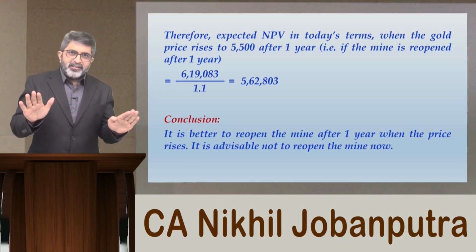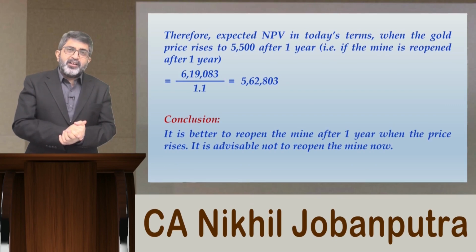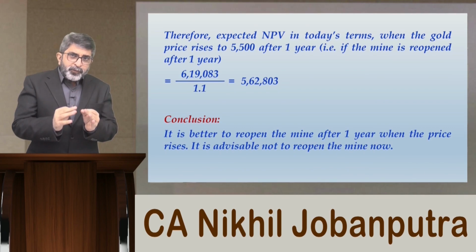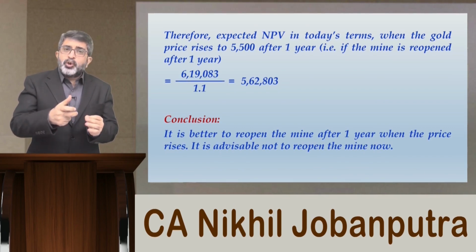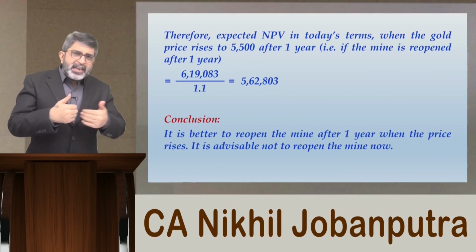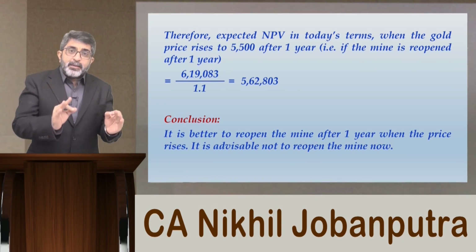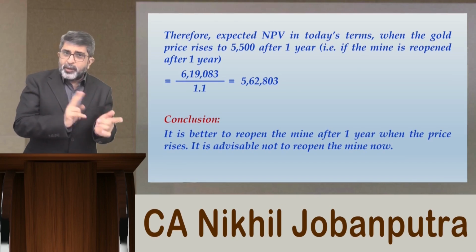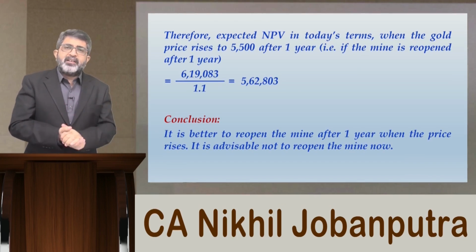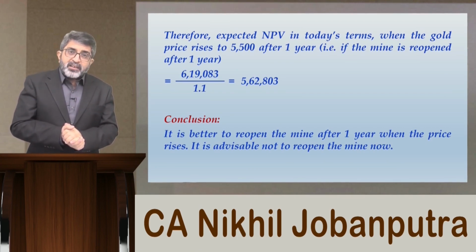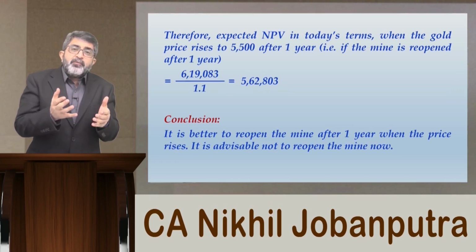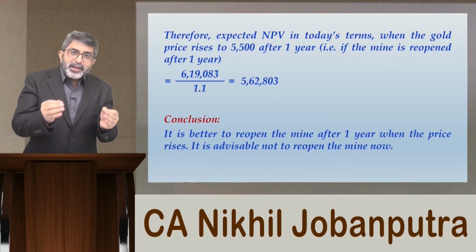That part done. The second part in the question is talking about the abandonment option. What if the company has an option to abandon the mine at any point costlessly, without incurring any cost, but irreversibly, meaning once you abandon, you cannot extract gold out of it? So what would happen if that abandonment option is available, and what will be the value of that abandonment option?